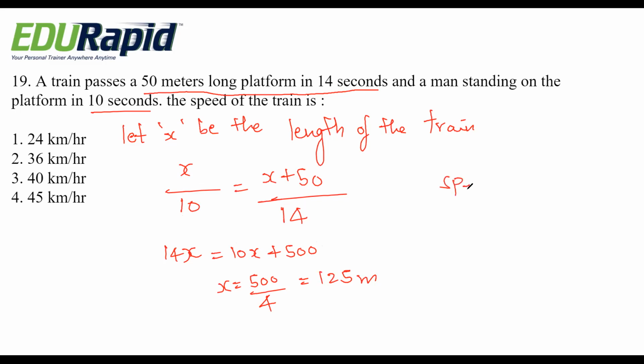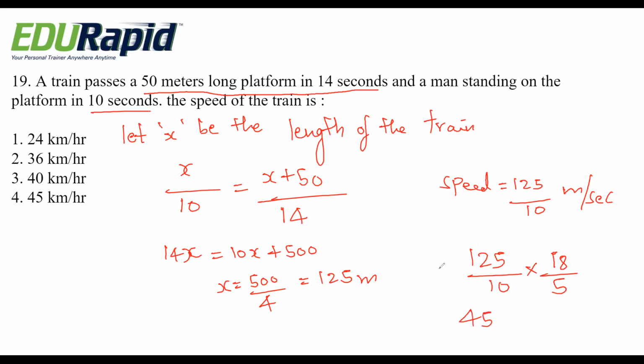So then speed equals 125 divided by 10 meter per second. Okay, this is meter per second, and if you convert to kilometer per hour, it is 18 by 5. If you simplify, it becomes 45 kilometer per hour. That is option 4.